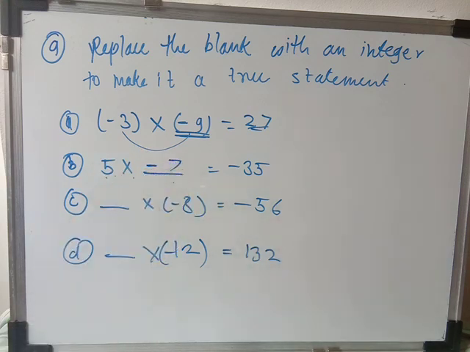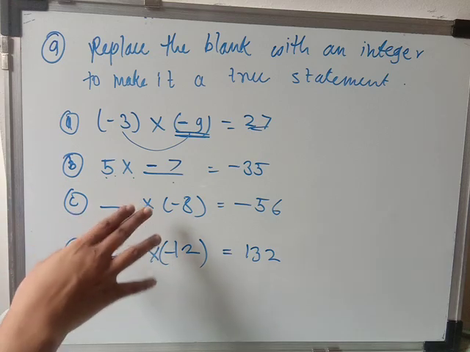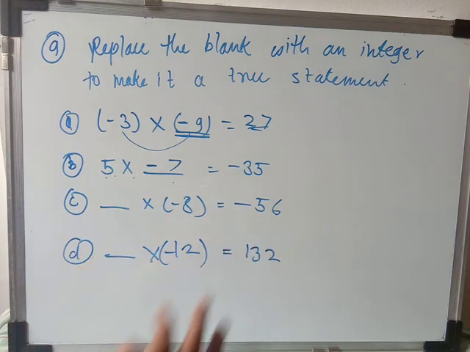So here will come 7. Okay. So the answer is -7 is the integer for this statement. Okay. C1. Okay. So here first place is blank, multiplier -8 is equal to -56.